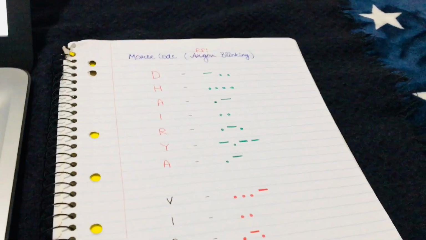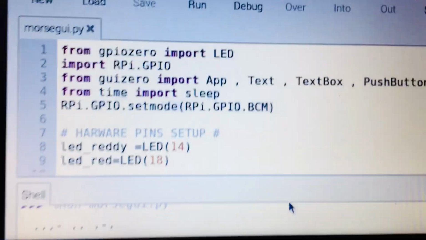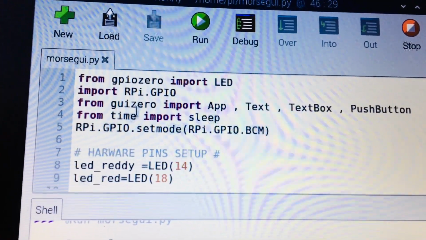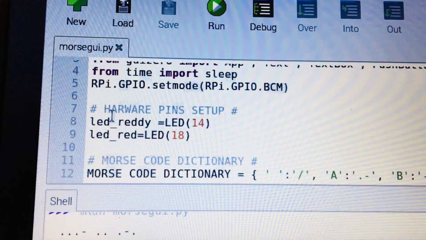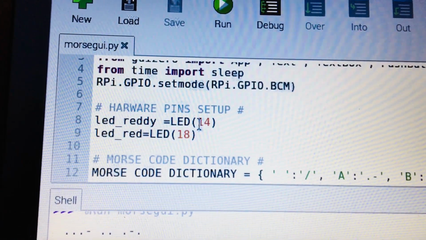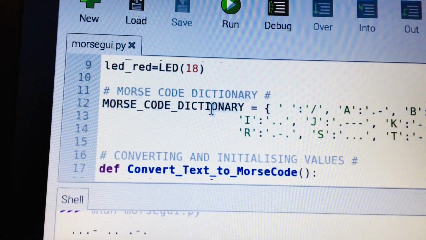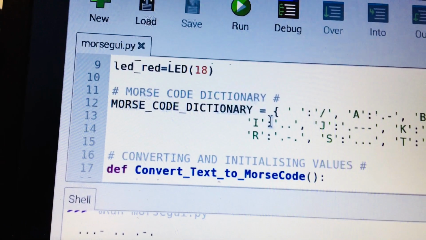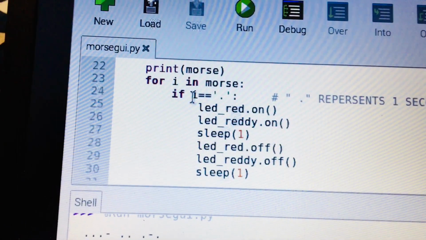Let's see the code we're going to use today. So guys, this is the code we are using. Importing many values, then we are setting up the pins 14 and 18. This is the Morse code dictionary from A to Z. Then we are converting text to Morse code in this function,